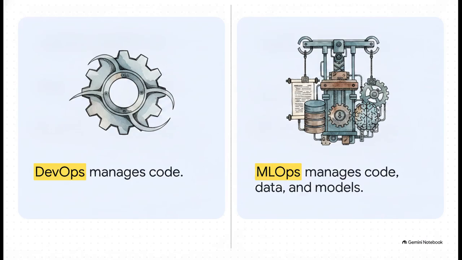Well, not exactly. The crucial point here is the massive difference between traditional software and machine learning. While DevOps primarily focuses on managing code, MLOps has a much heavier lift. It has to version, test, and deploy 3 first-class artifacts with equal rigor: the code, the data, and the models themselves. If literally any one of these 3 elements changes, your entire system changes.